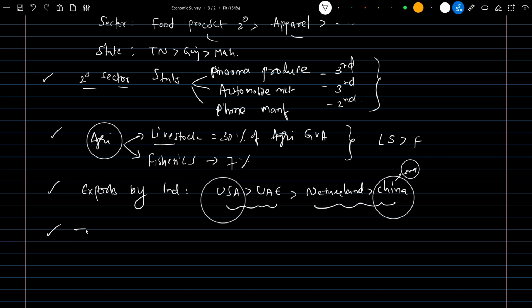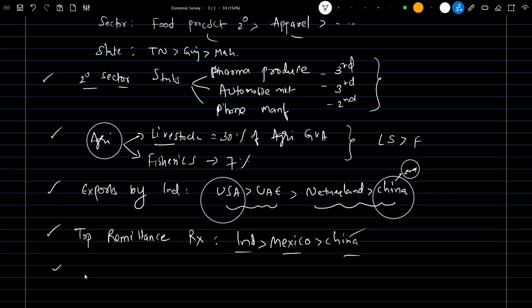Next is the top remittance receiver. Which country receives the most remittances? Obviously India, then Mexico, then China. Understand, China is not second but third here. So the order is India, Mexico, China.